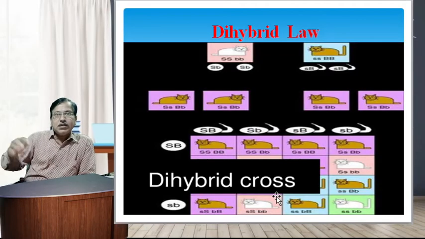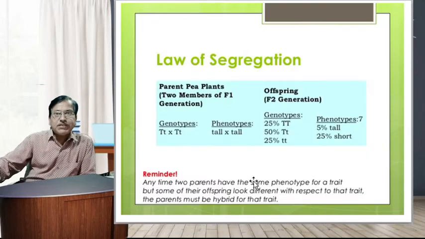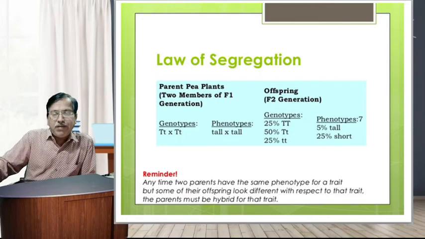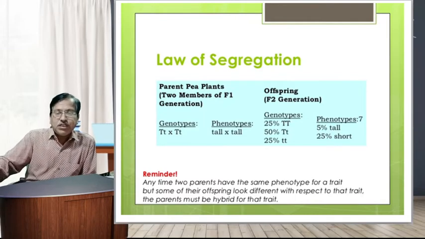These traits also indicate the law of segregation, that is, parents P: a homozygous long winged male crossed with a homozygous vestigial winged female, that is capital L L crossed with small l l. In the F1 generation, capital L small l are heterozygous long winged.